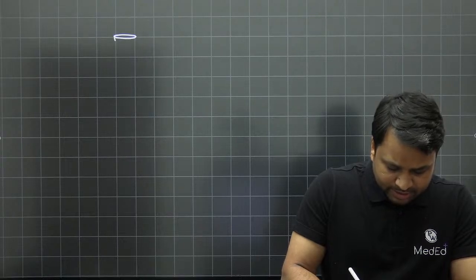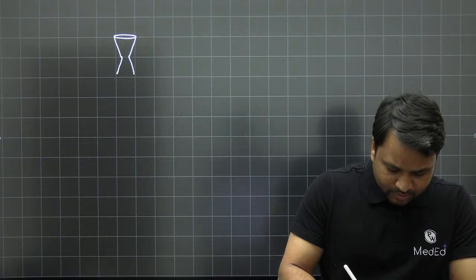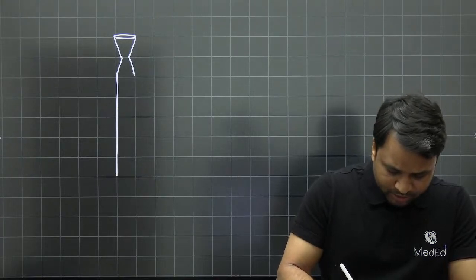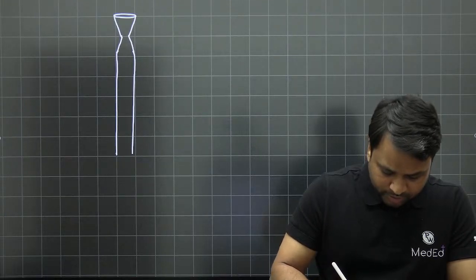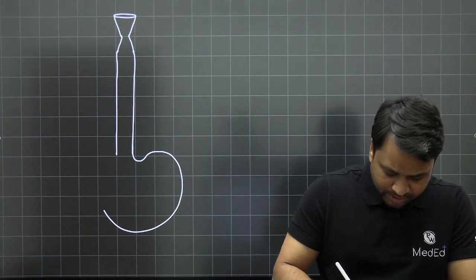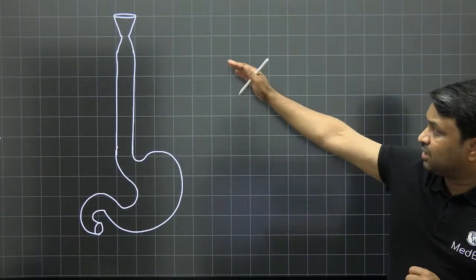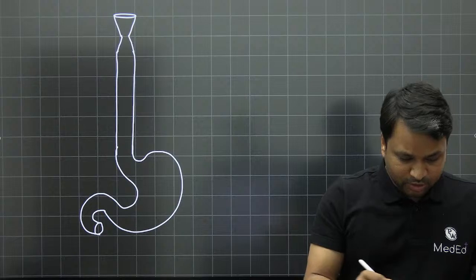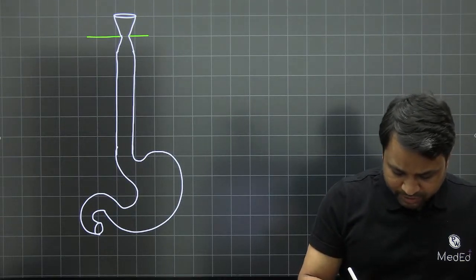So when you look at the esophagus in general, the esophagus is something which is going to start from the cricopharyngeal junction. So let's say this is the cricopharynx, and from here you see the muscular tube is going to originate, and this muscular tube that is originating is going to be our esophagus. It is going to traverse through the neck. As it traverses through the neck, it is now going to go into the abdomen, piercing the diaphragm and continuing with the stomach, right? So this is the whole journey of the esophagus, starting from the cricopharynx all the way to the gastroesophageal junction.